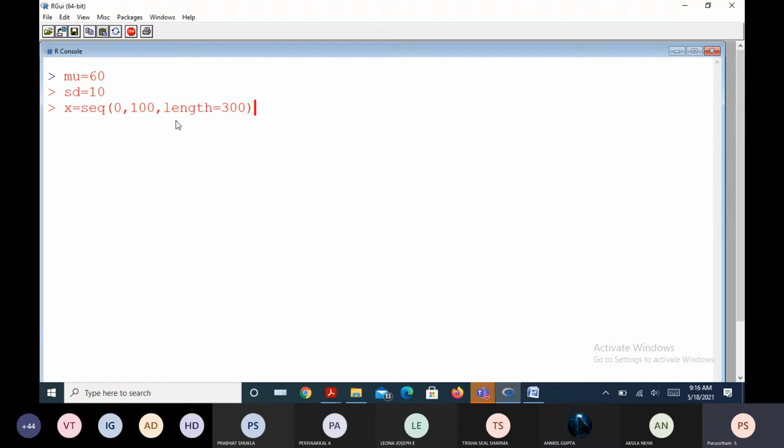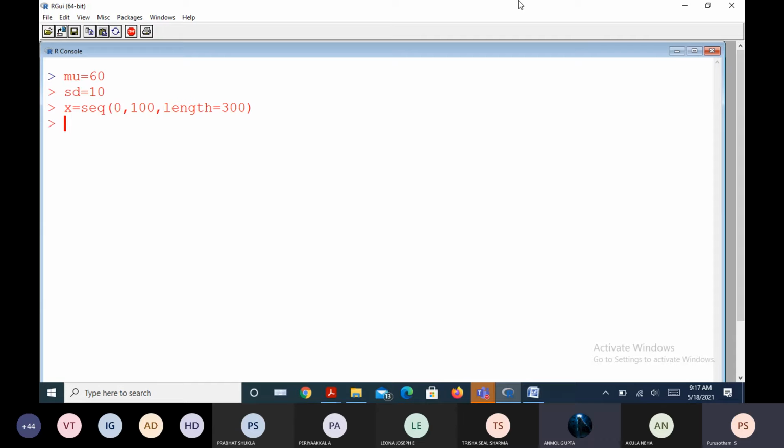So you can even take a smaller step length. As it is a continuous distribution, we wanted to look at as many points on the real line as possible. That is the idea basically. Now X contains 300 observations right now. If you want, you can take 1000, 1 lakh, 500, as you wish.